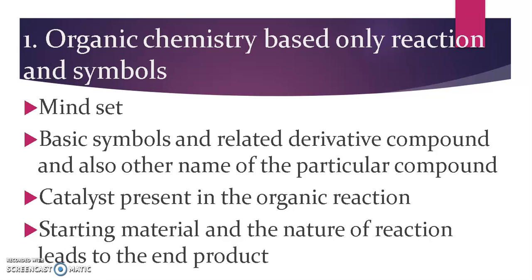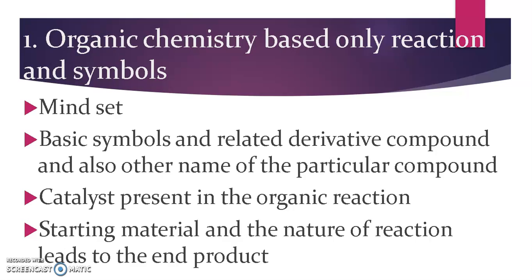Next thing is related to mechanism. First we have to think about the starting material, the catalyst and the end product. These three things are very important in organic chemistry. The starting material and the nature of the reaction. Nature of the reaction means whether it is a naming reaction, like the Gattermann reaction or any other reaction.